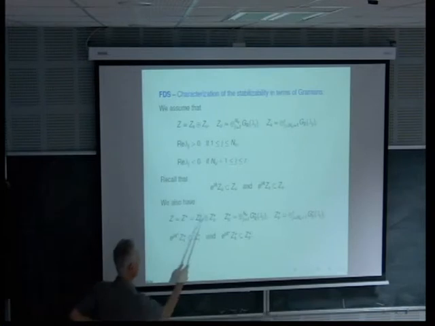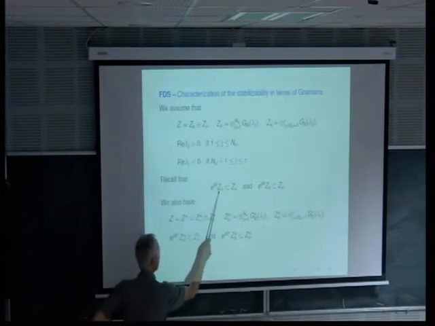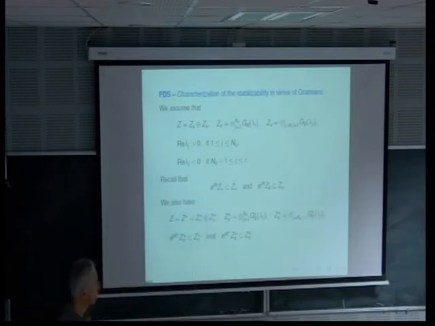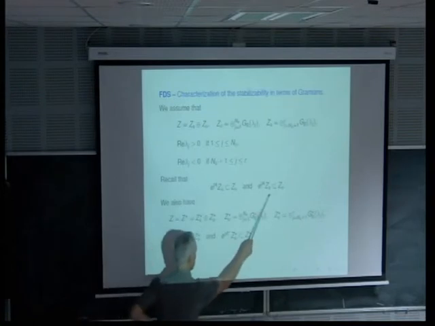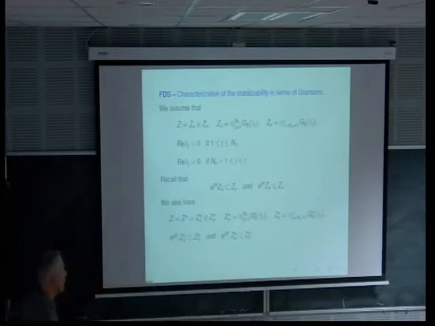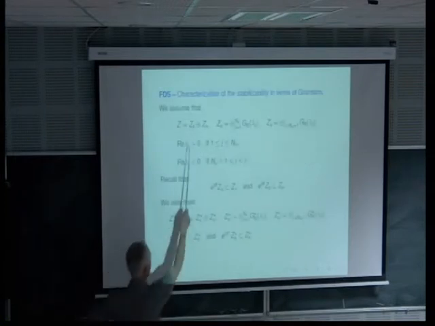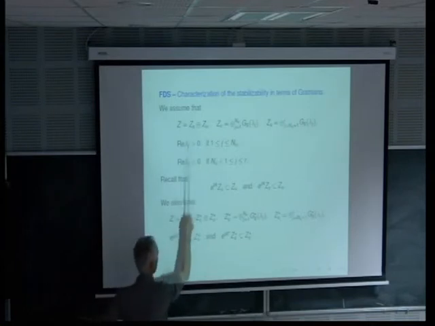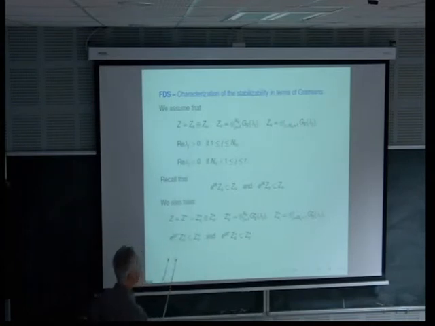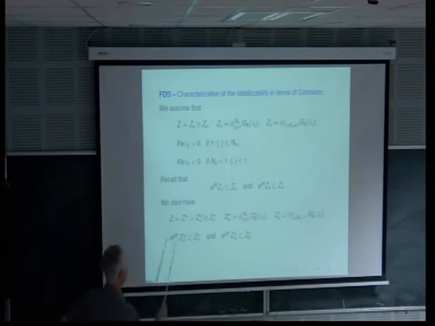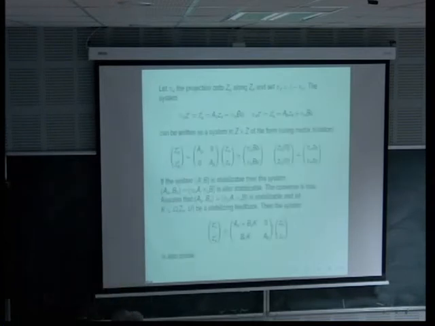Stable means that Z_U, the unstable part, is invariant under the action of the semigroup, and the same for the stable part. And I'm going to use that for the stabilizability. Since I have a direct sum, I introduce two projectors: the projector onto the unstable part parallel to the other one, and the other projector.